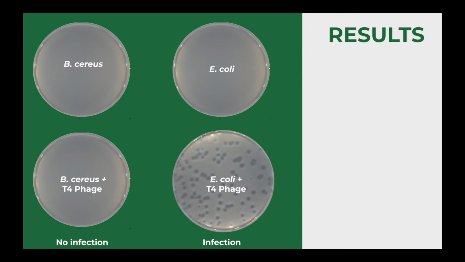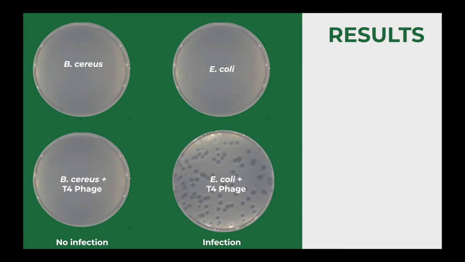Overall, two of the agar plates consisted of only top agar and either E. coli or B. cereus culture. The other two plates consisted of top agar, the specific bacterial culture, as well as the diluted phage suspension. Solidifying and incubation took place to allow the host cells and phage plaques to form.